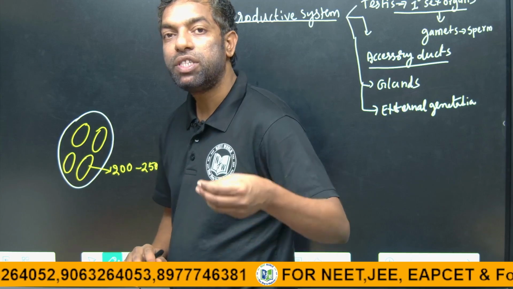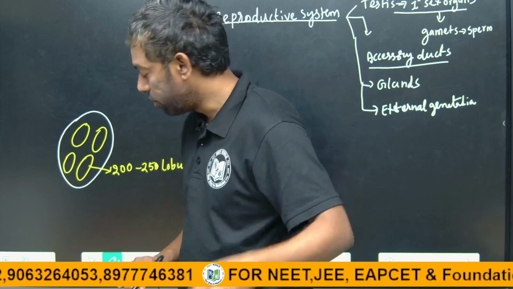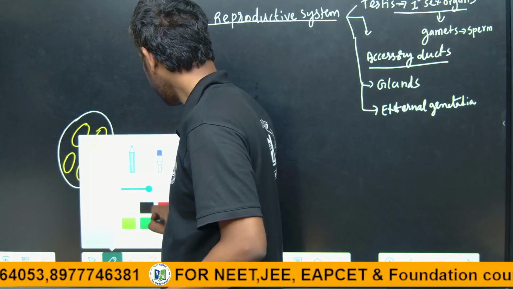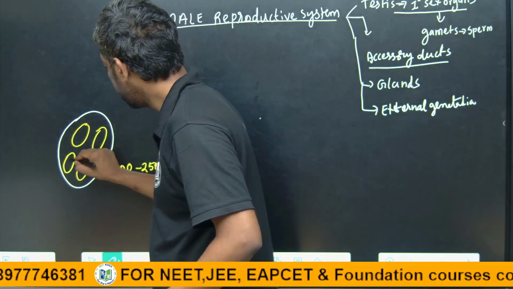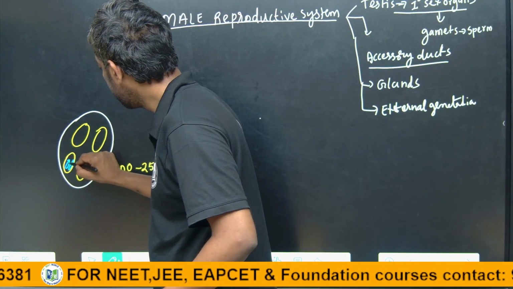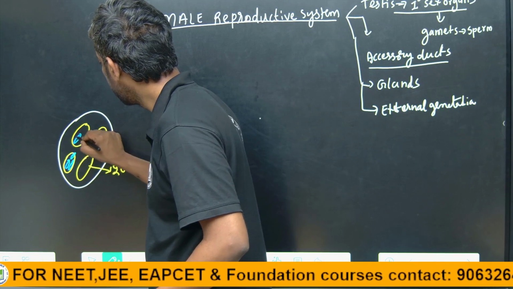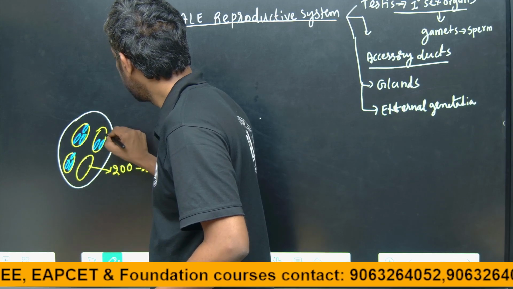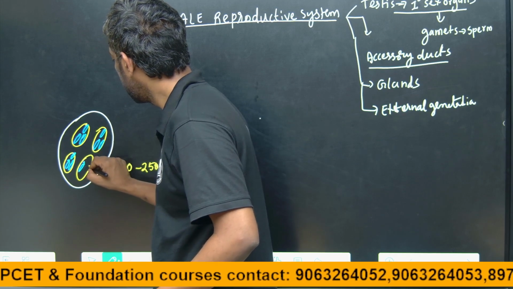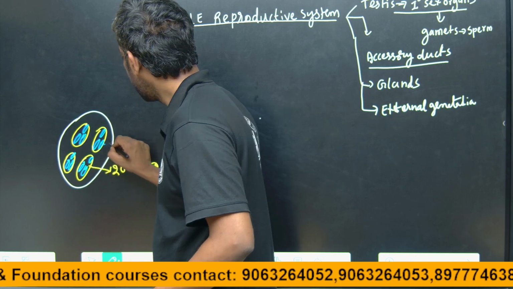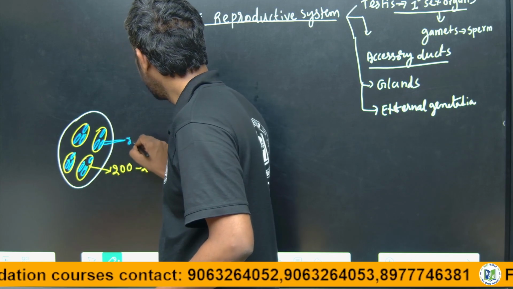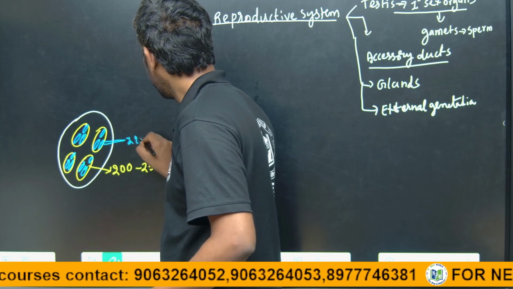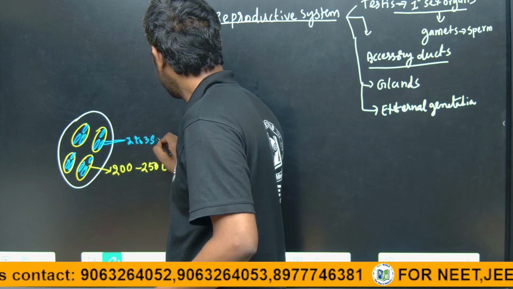In the lobules, there are seminiferous tubules, 2 to 3 seminiferous tubules in each lobule.